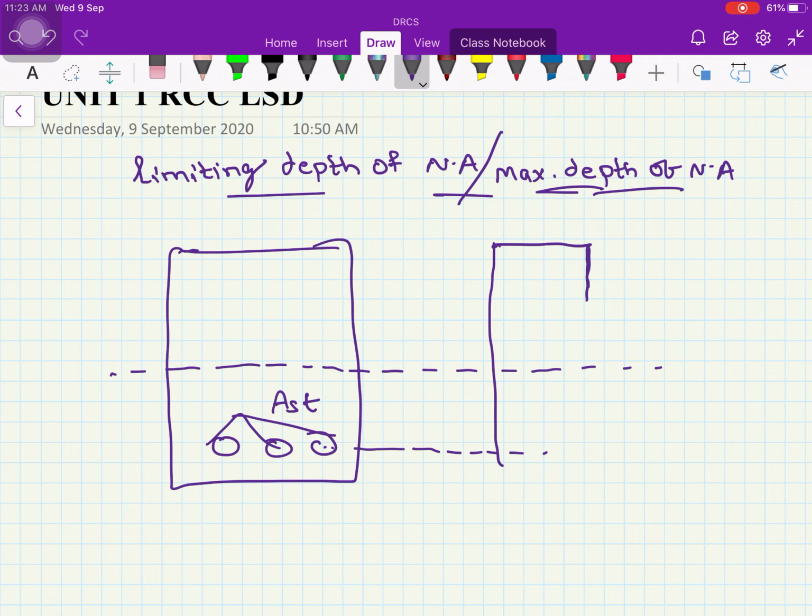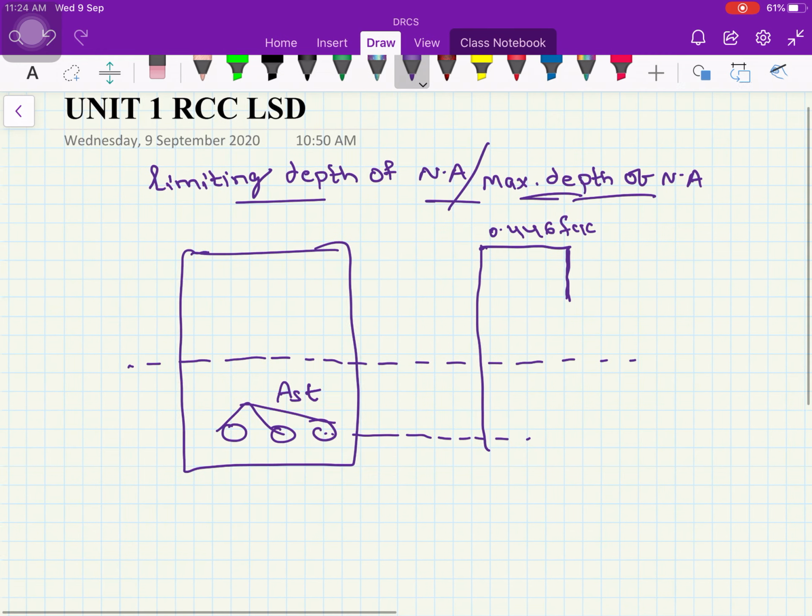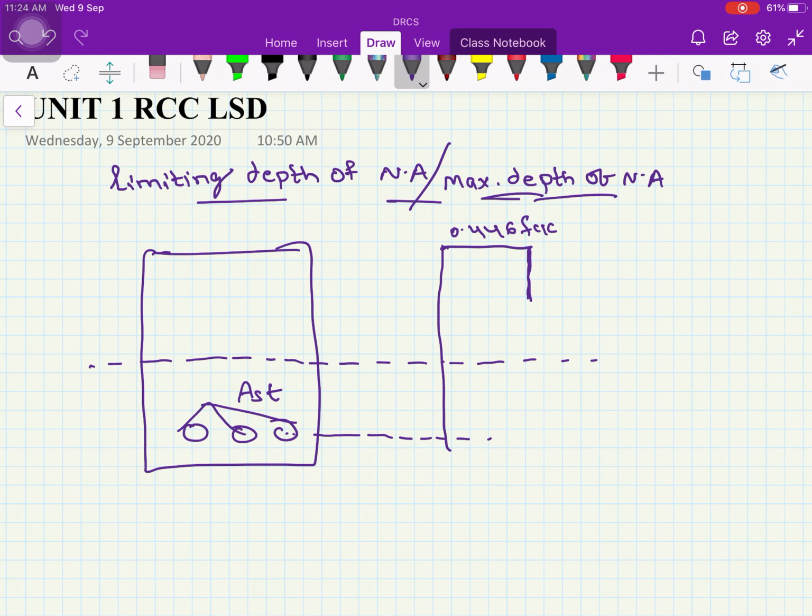This has a constant stress of 0.446 fck, and after that it is a parabola. The average stress is 0.36 fck, the force is 0.36 fck times xu into b, and this will act at a distance of 0.42 xu. All this we got from the stress block parameters.